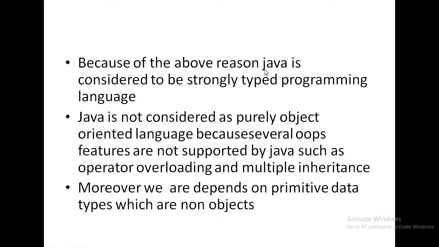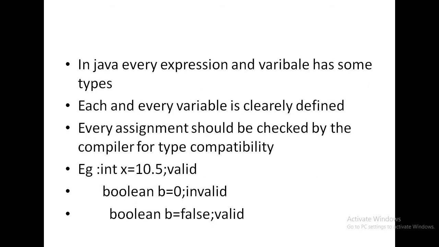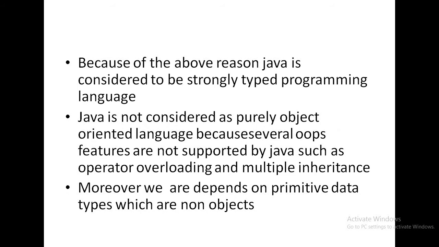Because of the above reason, Java is considered to be a strongly typed programming language. Why is Java called a strongly typed programming language? Because each assignment statement should be checked strictly by the compiler for type compatibility. So Java is called a strongly typed programming language.